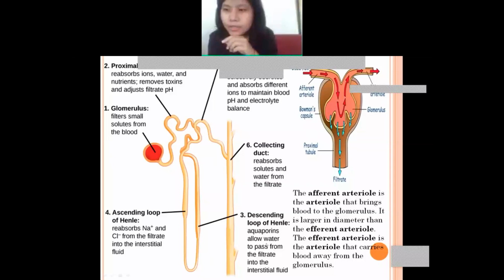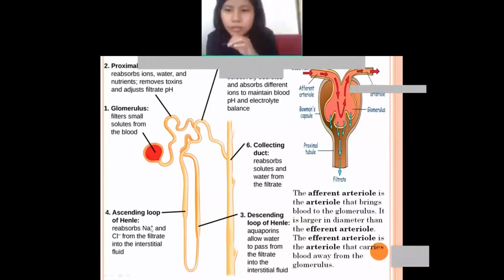Okay, next, third is descending loop of Henle. In the descending loop of Henle, aquaporins allow water to pass, and it moves into the interstitial fluid. Next is ascending loop of Henle. In the ascending loop of Henle, they will absorb sodium chloride, that is Na plus and Cl minus, and move it into the interstitial fluid again.